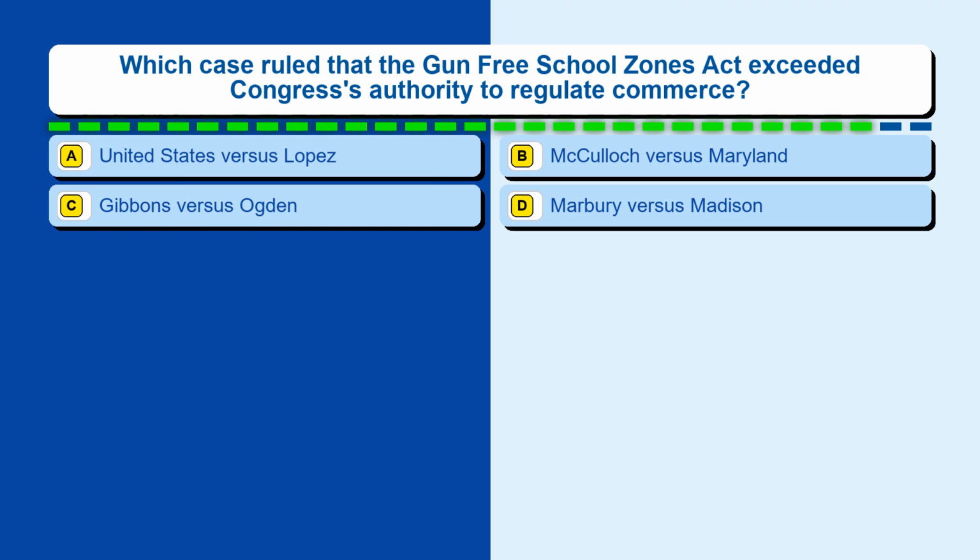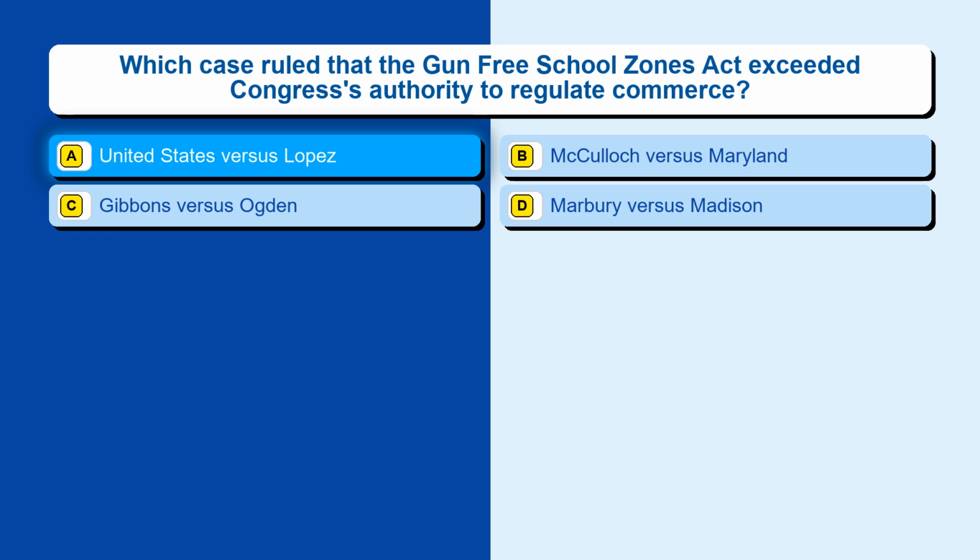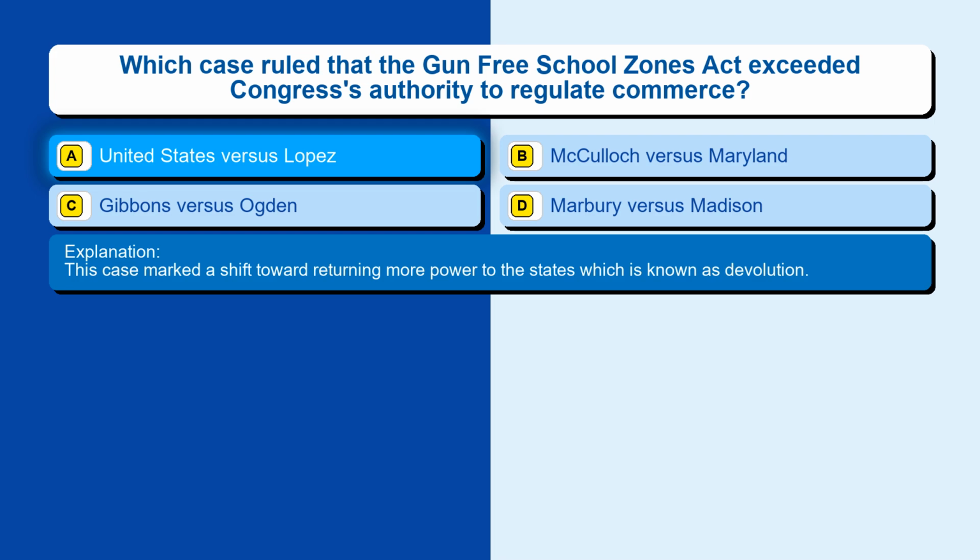Question 23. Which case ruled that the Gun-Free School Zones Act exceeded Congress's authority to regulate commerce? Option A, United States v. Lopez. Option B, McCulloch v. Maryland. Option C, Gibbons v. Ogden. Option D, Marbury v. Madison. The correct answer is option A, United States v. Lopez. This case marked a shift toward returning more power to the states, which is known as devolution.